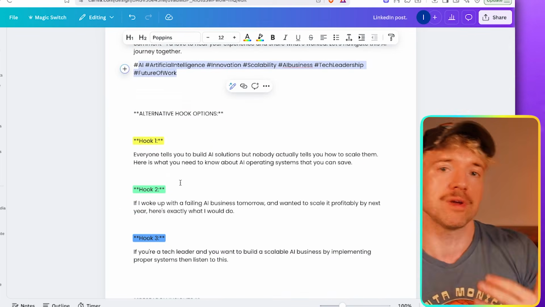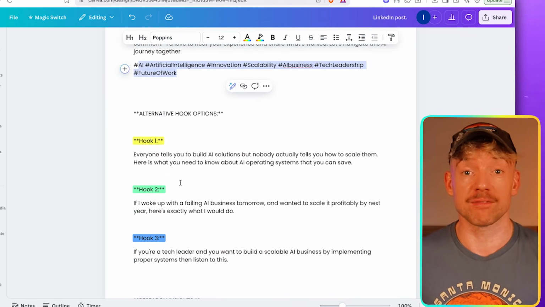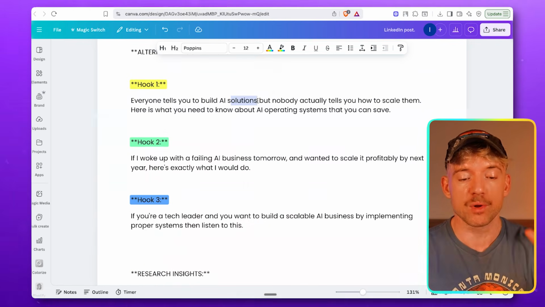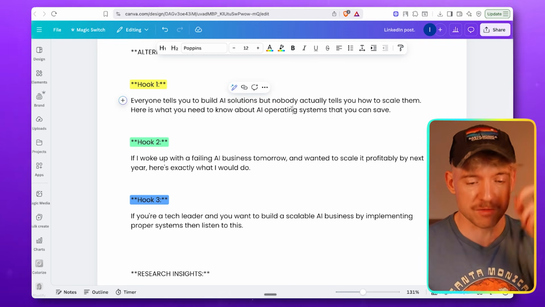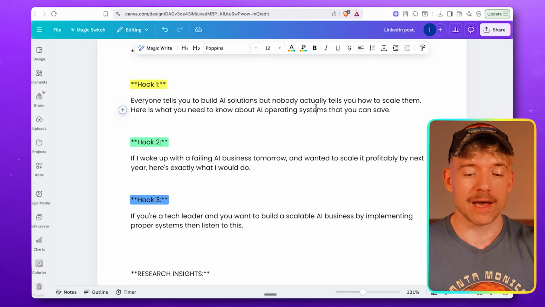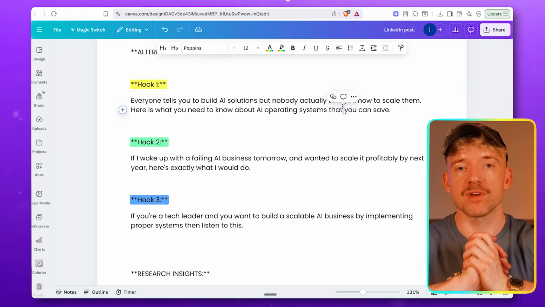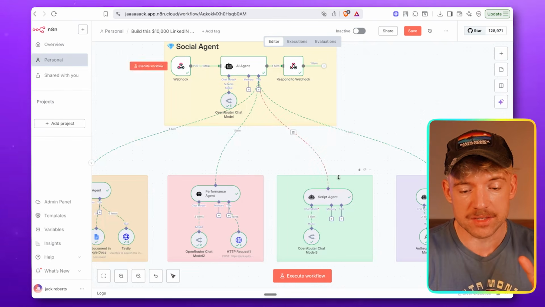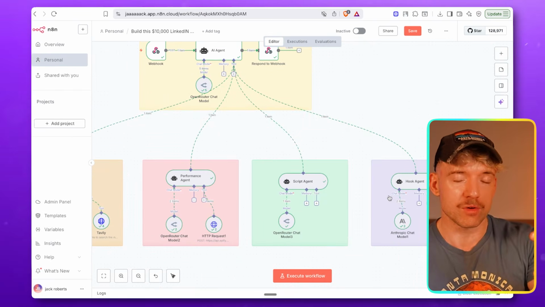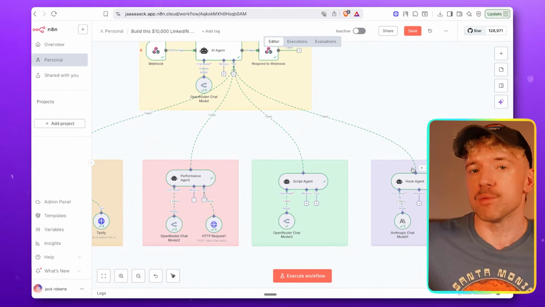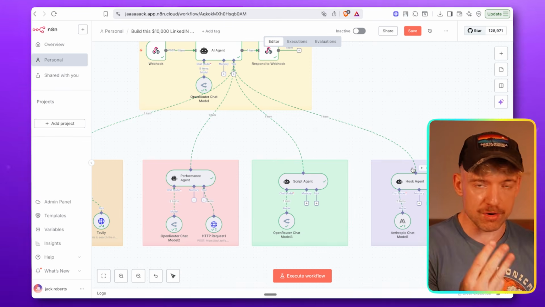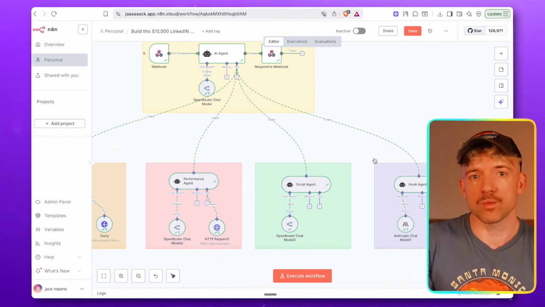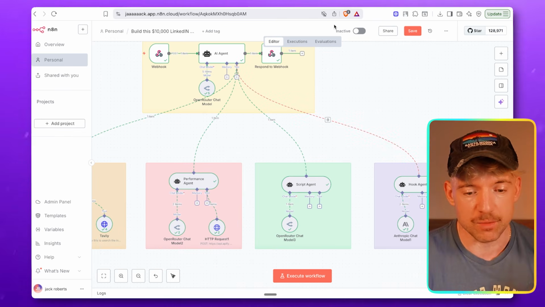And at the bottom, it gives you 3 different hooks, because the hook is 80% of it. And sometimes AI doesn't do a great job of creating a hook. So here we've got, for example, everybody tells you need to build AI solutions. Nobody actually tells you how to scale them. Here's what you need to know about what an AI operating system can solve. Why are these hooks relevant? Because I got 250 of the most viral hooks for social media. And what this hook agent does, guys, is look at what you've talked about in your LinkedIn post, and it will self-select from 250 viral hooks and give you 3 suggestions specifically for your post. I've just done this for LinkedIn, but this will work for Instagram, TikTok, X, literally whatever you want it to be.